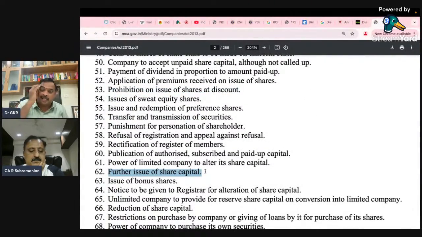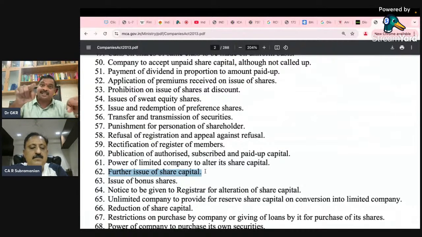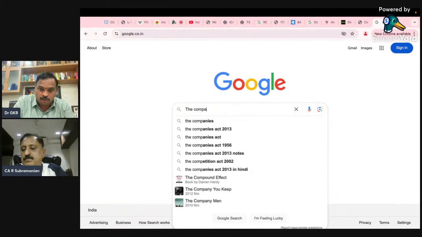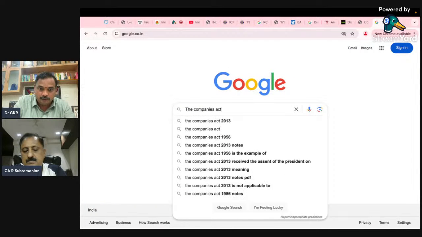There is rule number 13 in the Companies (Share Capital and Debentures) rules, issue of shares and prospectus. There they say you are going to recognize the asset as per the accounting standard, so they have connected the accounting standard and the Companies Act in rule 13. I can show you the rule number also.